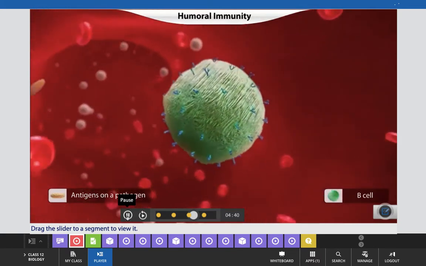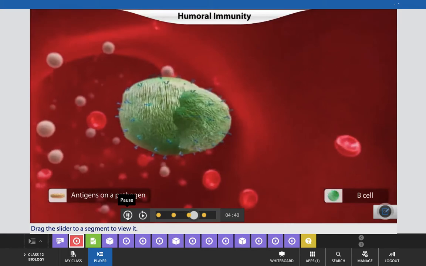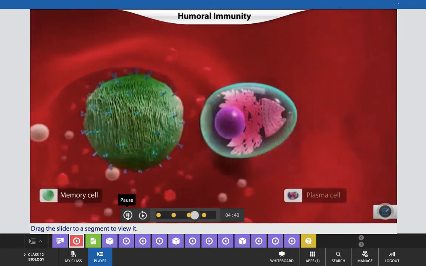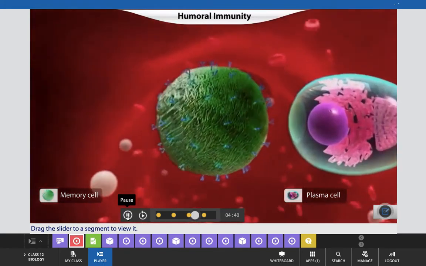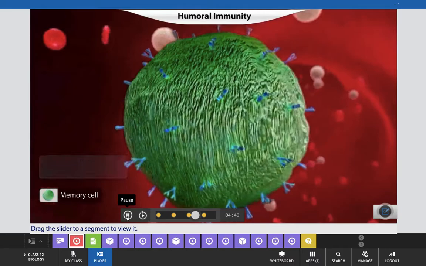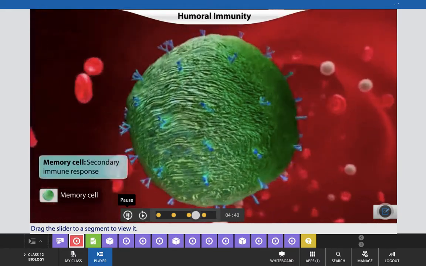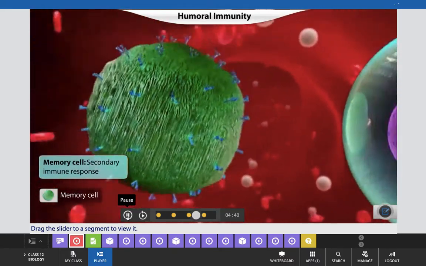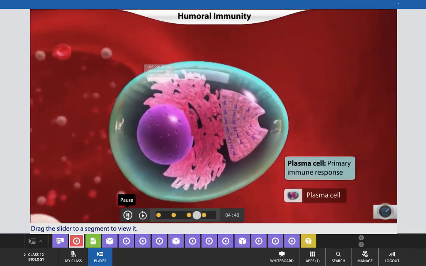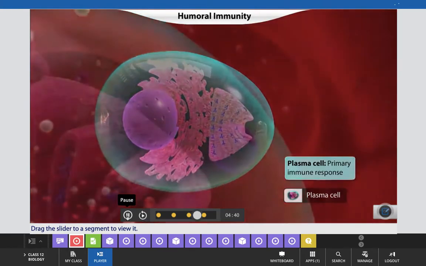This binding triggers the B cell to divide and produce memory cells and plasma cells. Memory cells are stored in case of a later encounter with the same antigen. Plasma cells respond to the antigen by producing antibodies.